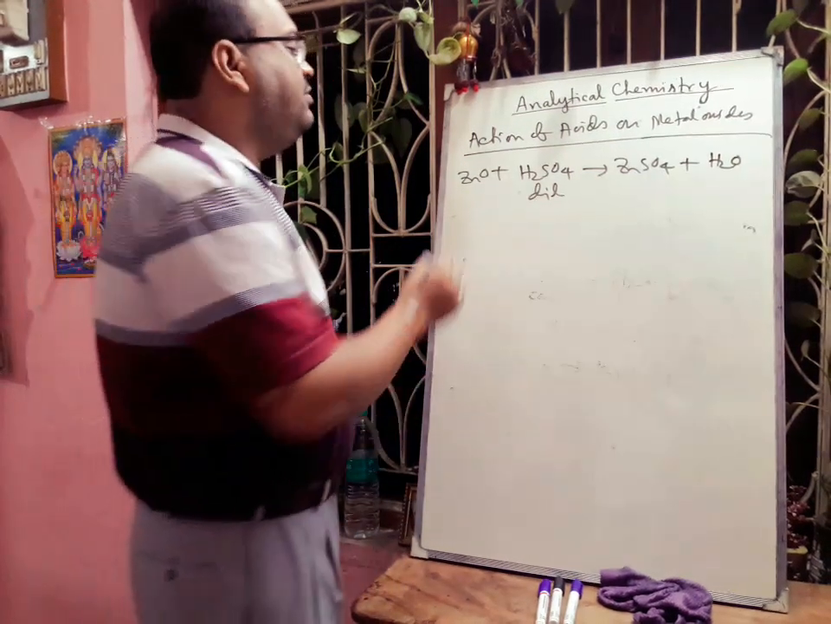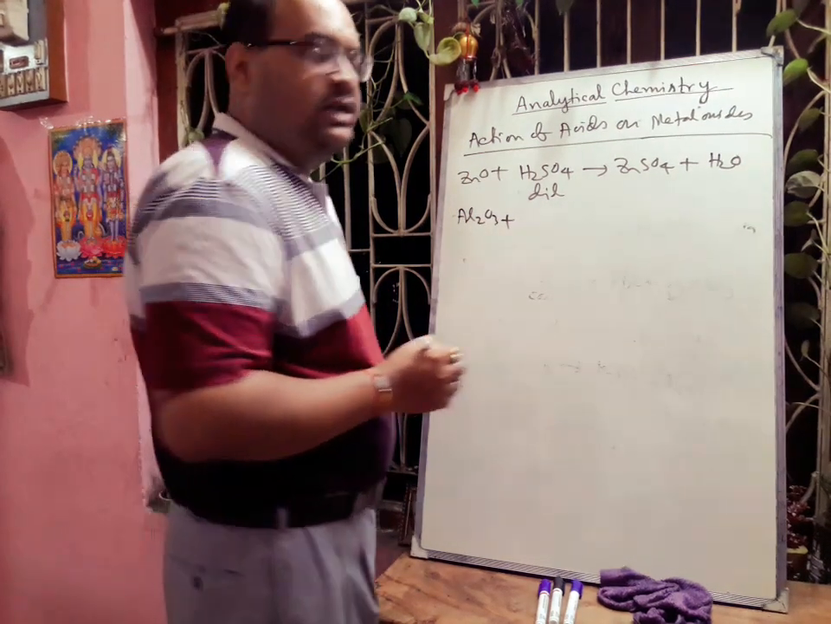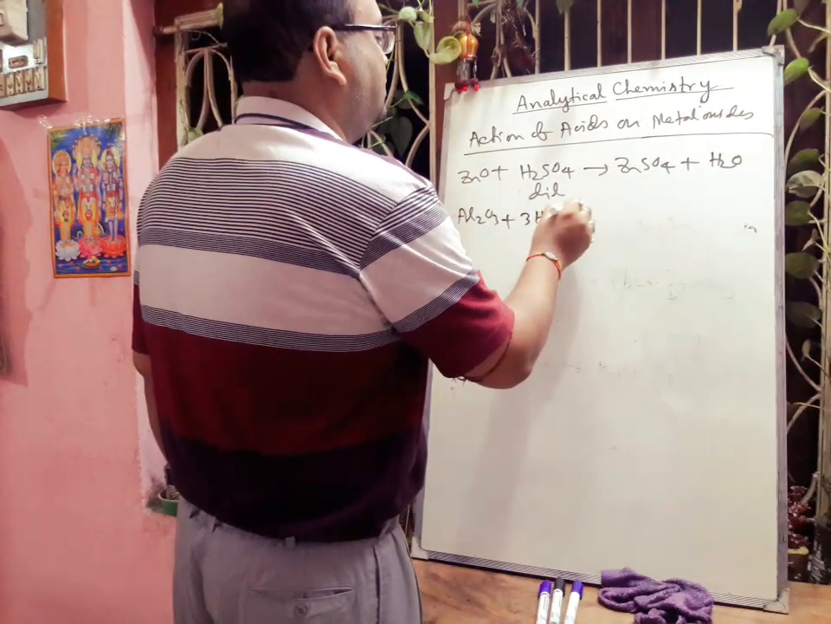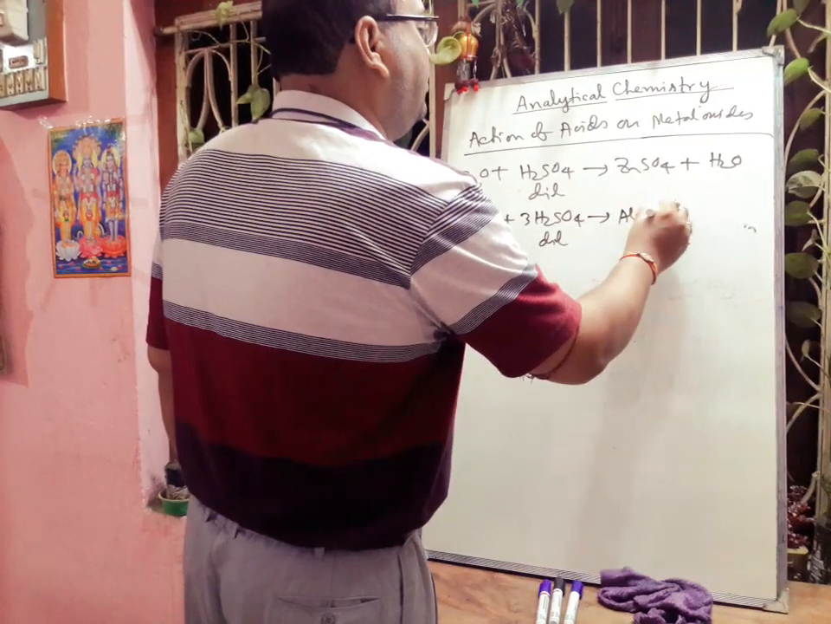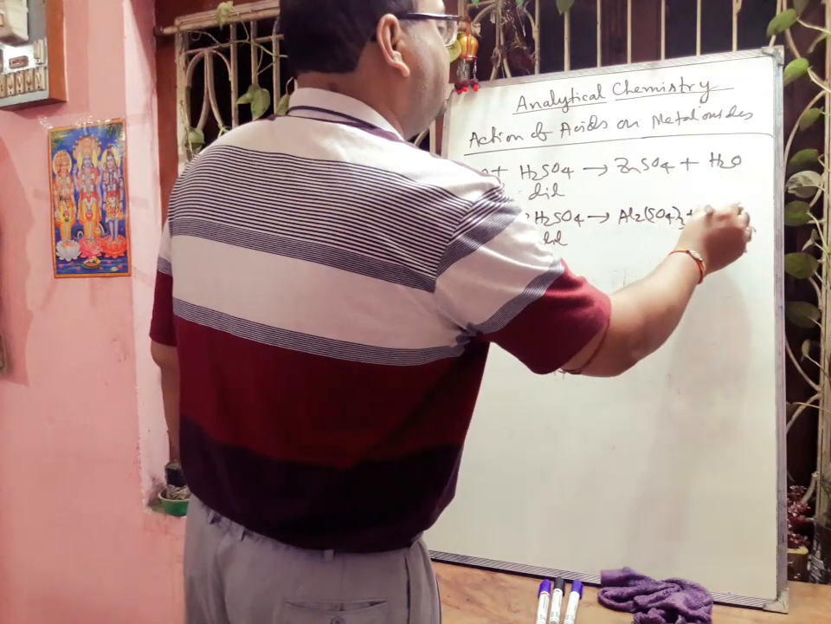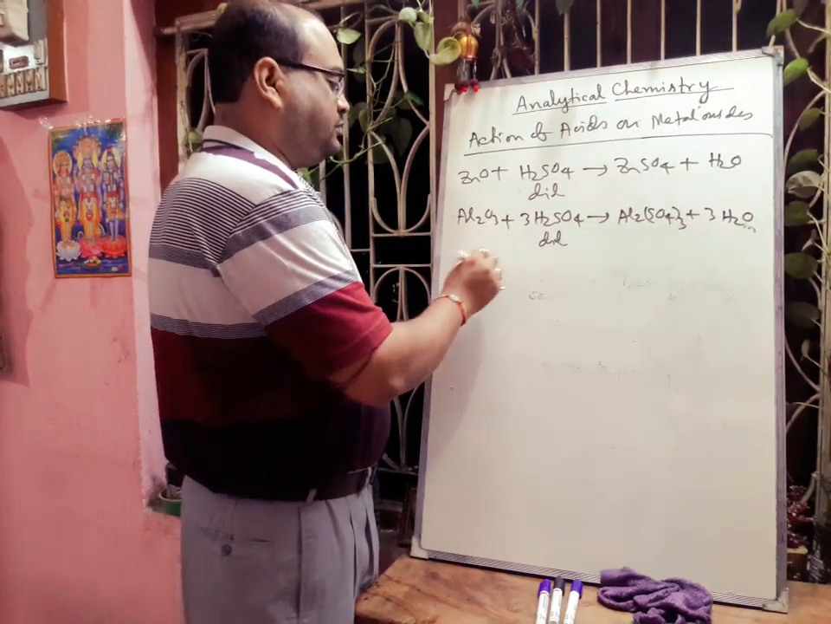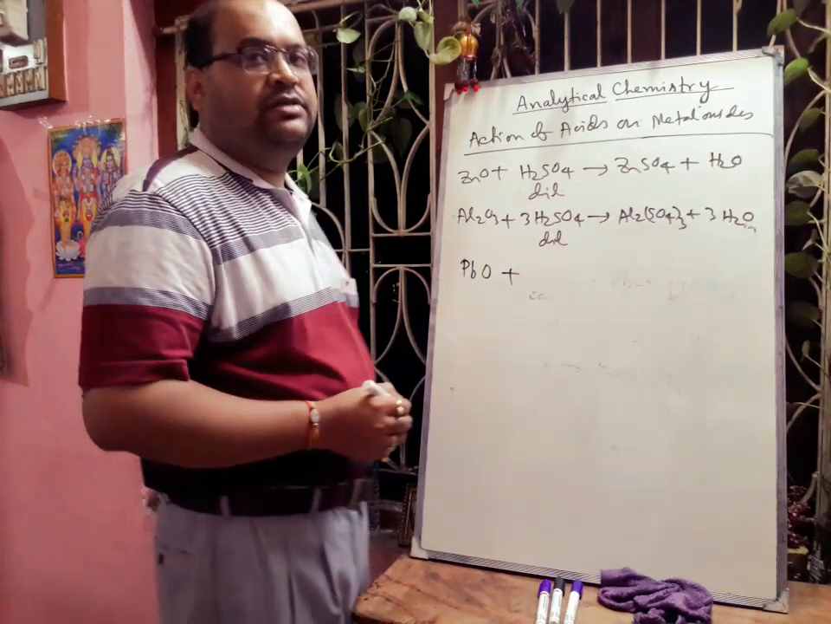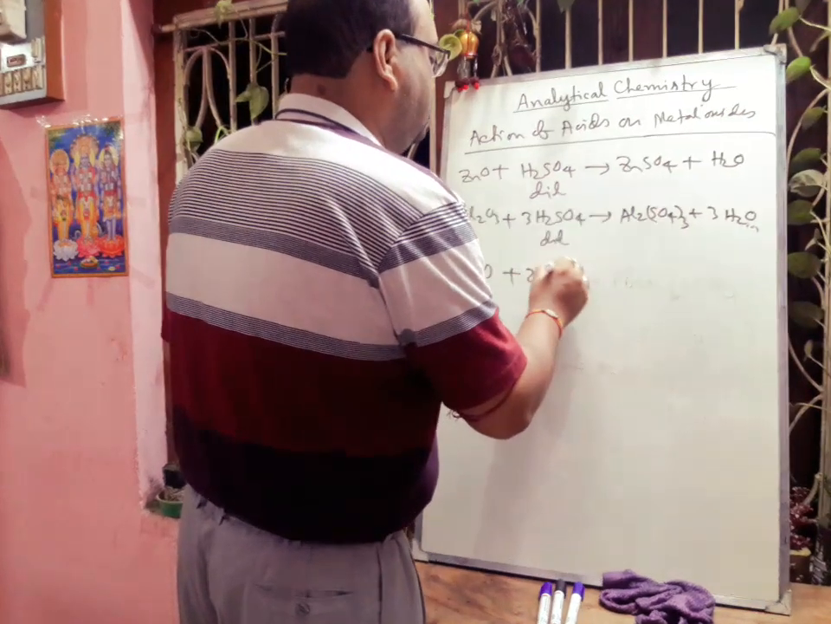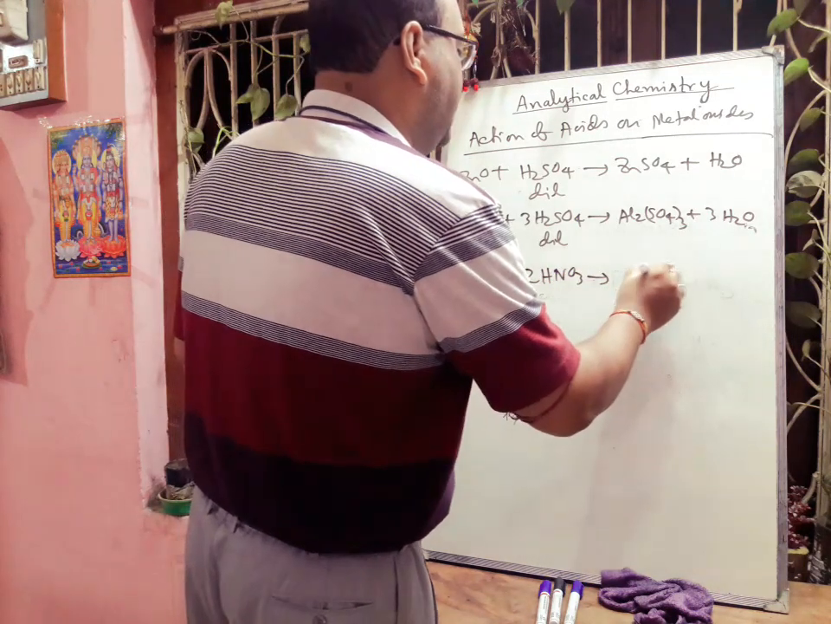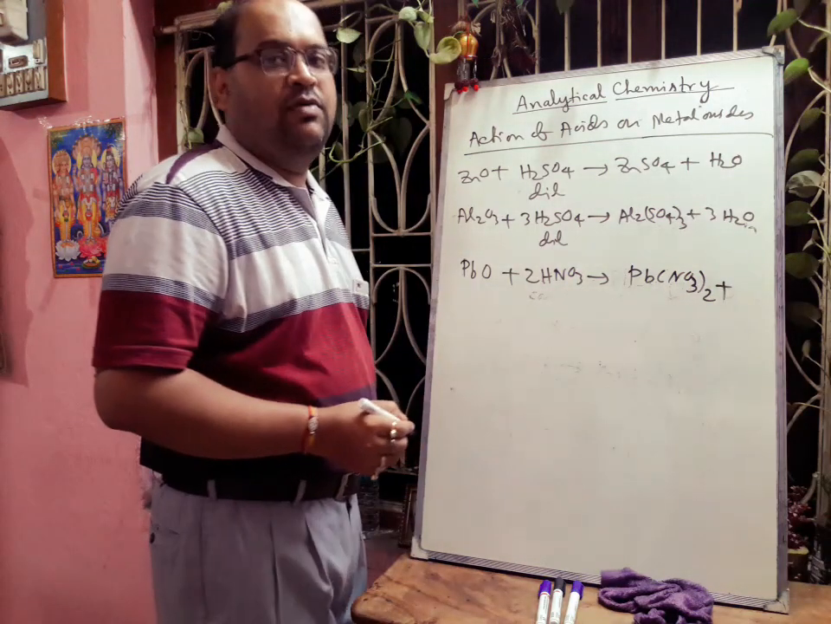Okay, if we take aluminium oxide, that will also react with sulfuric acid, forming Al2(SO4)3, aluminium sulfate, plus 3 H2. Next, if we take lead oxide, it will react with nitric acid, 2 HNO3, forming lead nitrate plus water.